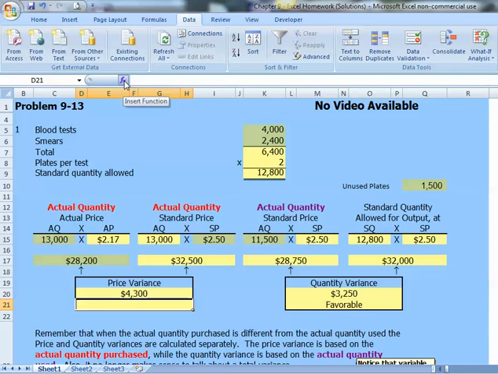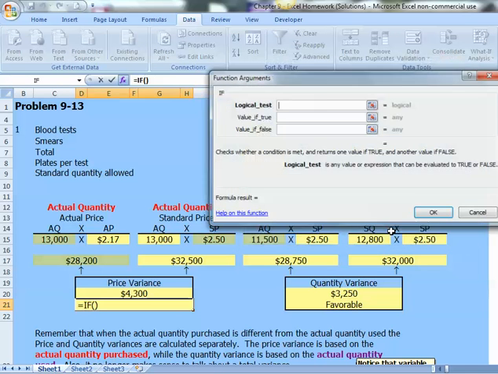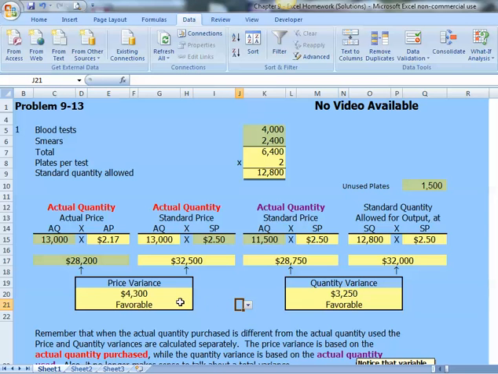Go to the function wizard, fx, and we're going to pick, in terms of a category, the logical category, if functions. And notice, our first thing is our logical test. And our logical test was, is our actual price less than our standard price? If it was, we want to say this is a favorable variance. If it isn't, we would say it's an unfavorable variance. Now, notice, if our actual price had been $2, it would have changed to an unfavorable variance.